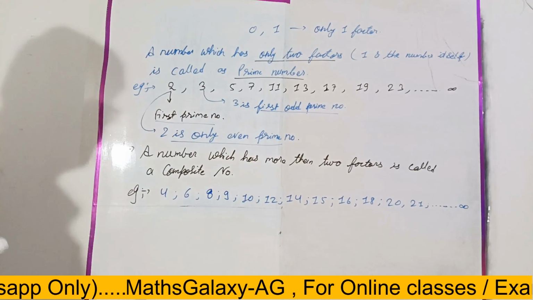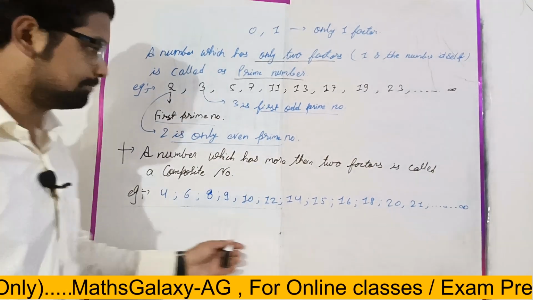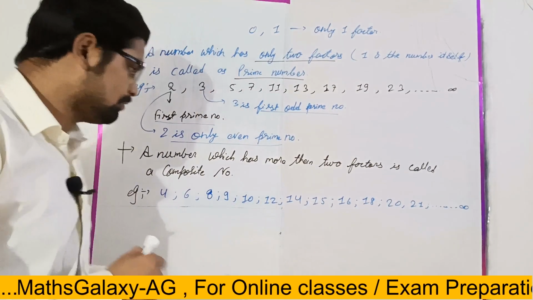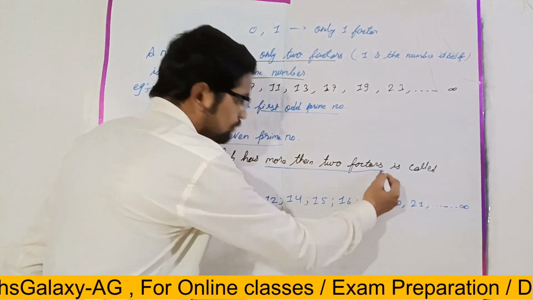So as you can see here, these are composite numbers. Why? Because they have more than two factors.